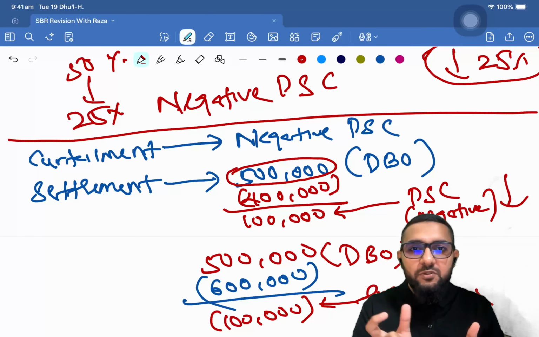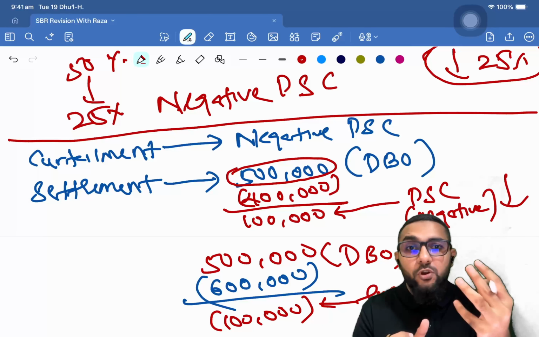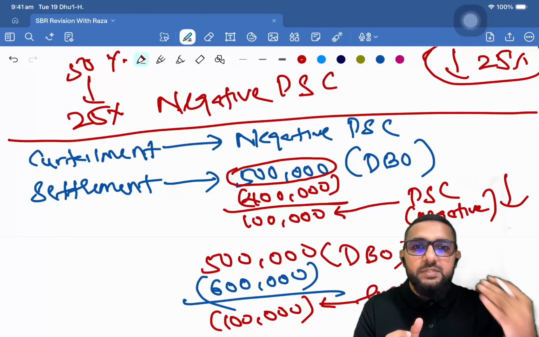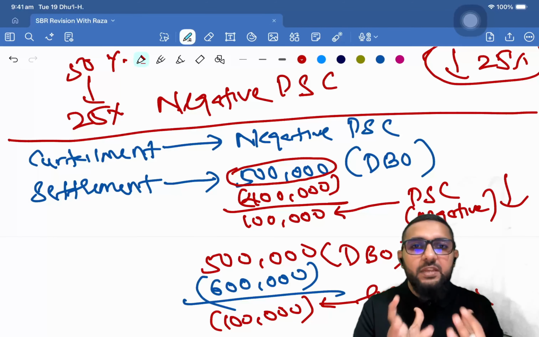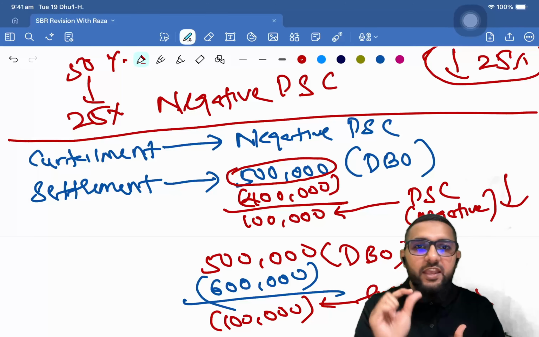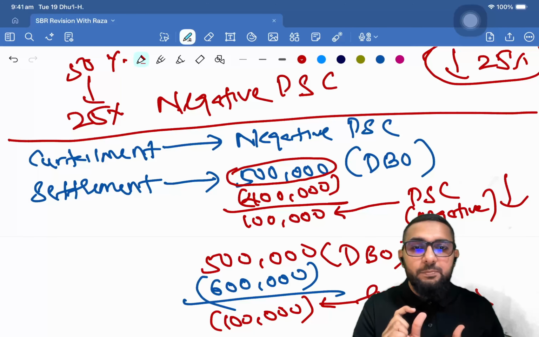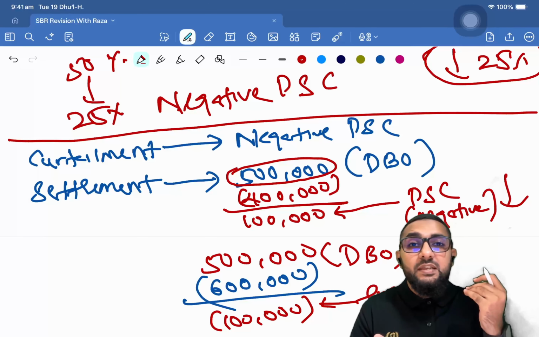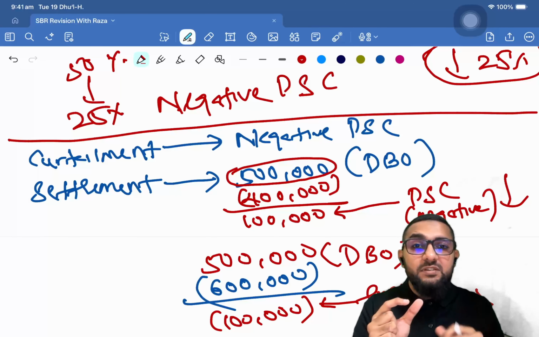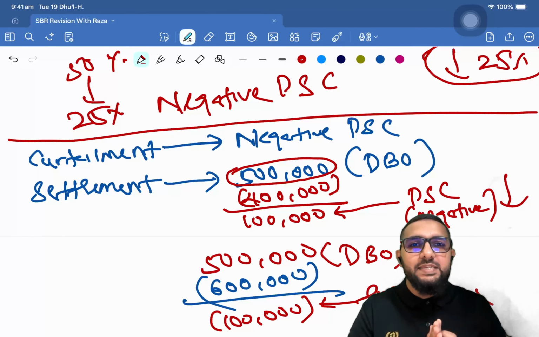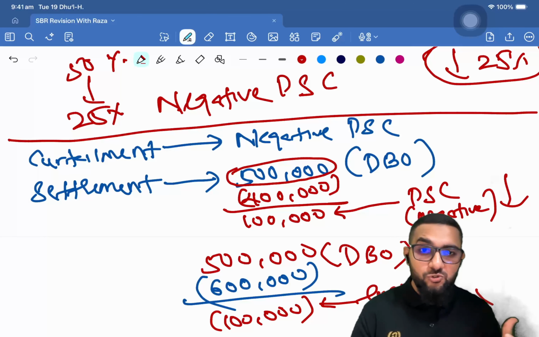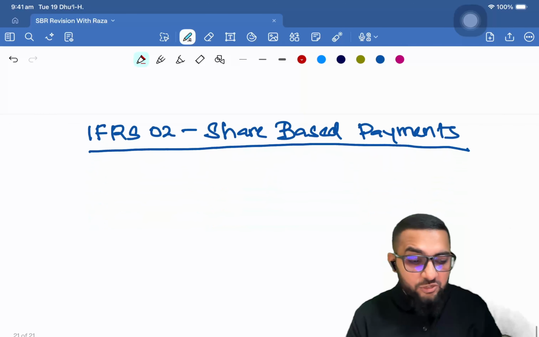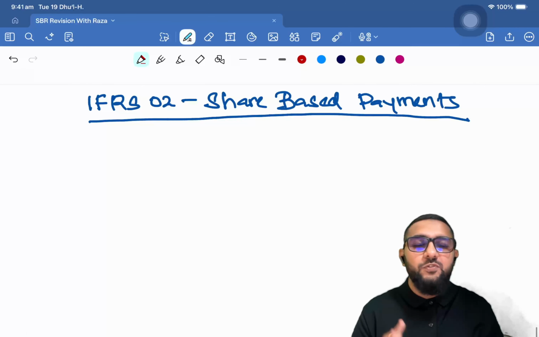Asset ceiling, as you understood, is the cap on recording the net surplus. A plan amendment, curtailment, or settlement is a change to the existing defined benefit plan, whereas there can be an introduction of a new plan, withdrawal of an existing plan, or any changes. Curtailment is a reduction in the number of employees, settlement is the elimination of further obligation. So this is what IAS 19 employee benefits is for you. And then we have IFRS 2, which is another new standard for SBR students that we are going to look at.